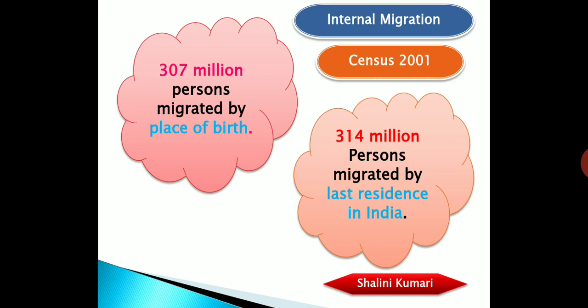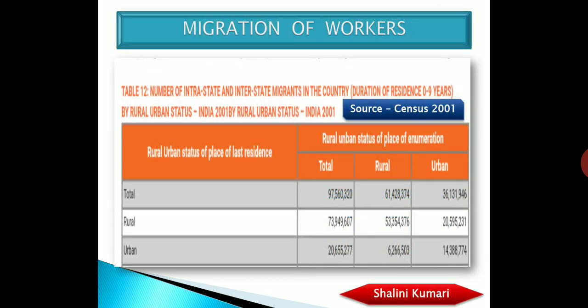Now let's see one more thing, students, before I explain further. It should be clear that when I am calling them migrants, I am not only talking about semi-skilled or unskilled workers of India. I am also referring to the skilled persons of India who go to other places from their native place for a better lifestyle, for better income, and these are generally educated and rich sections of our society, whom you will find getting settled in the so-called metro cities of our country.